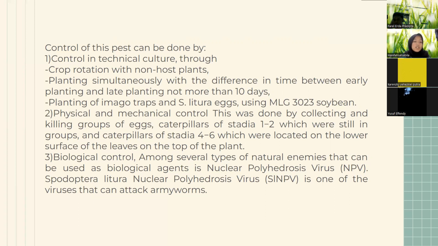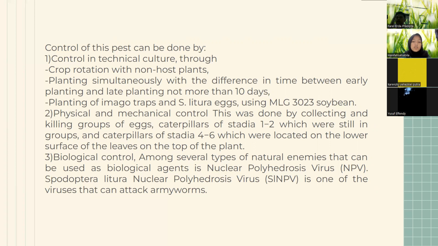And second is physical and mechanical control. This was done by collecting and killing groups of eggs, larvae of stadia 1 until 2, which were still in groups, and larvae of stadia 4 until 6, which were located on the lower surface of the leaf on the top of the plant. And third is biological control.